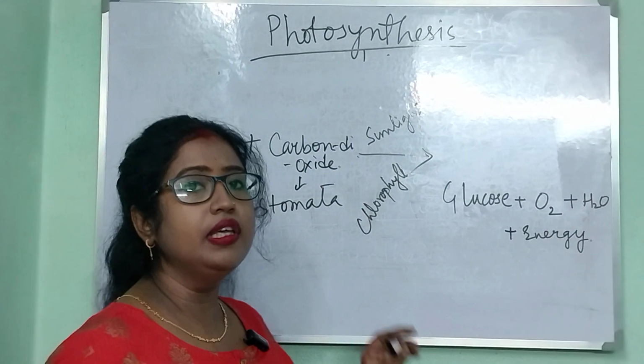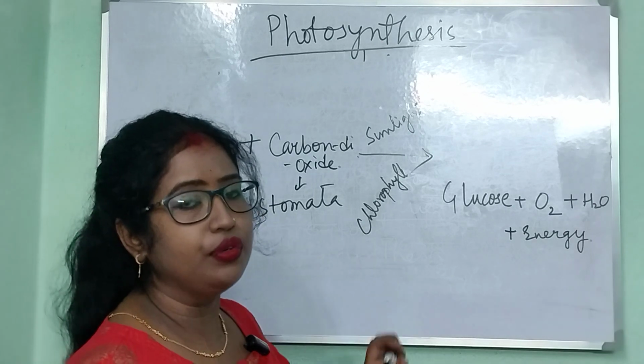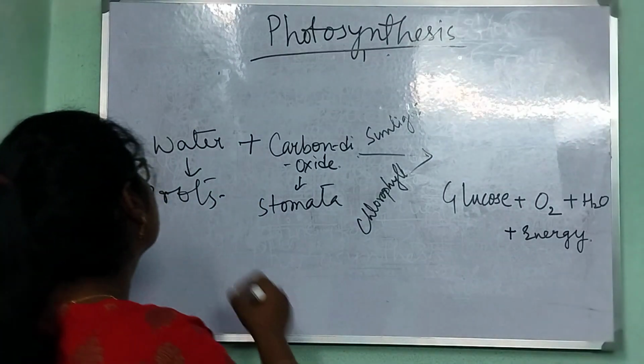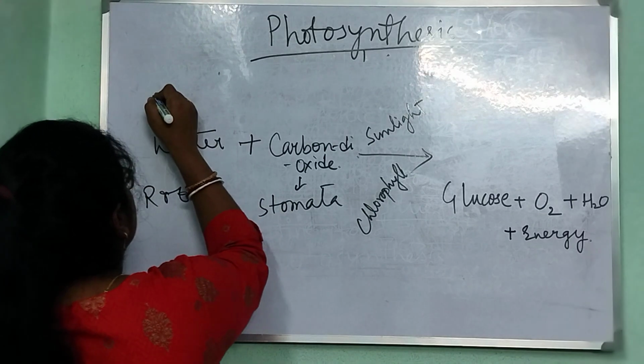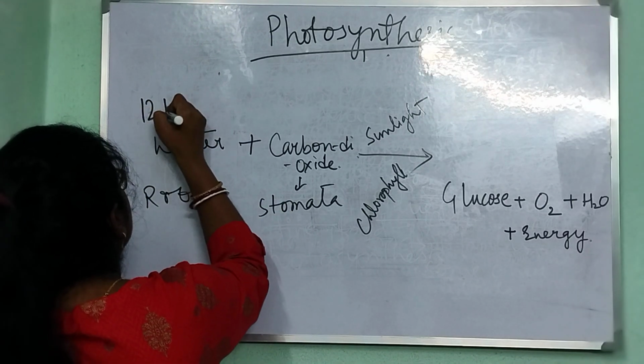So if we write down the equation of photosynthesis, it will be 6 CO2 plus 12 H2O.